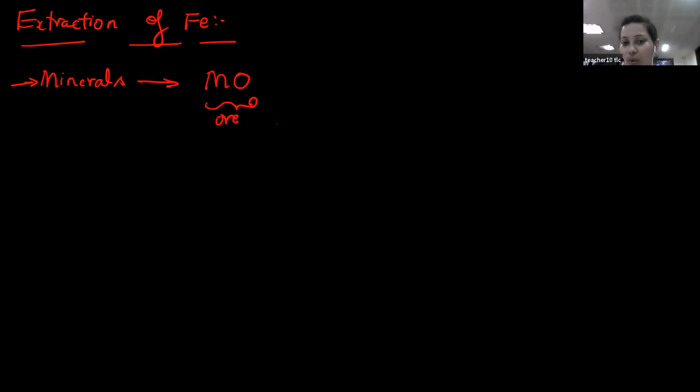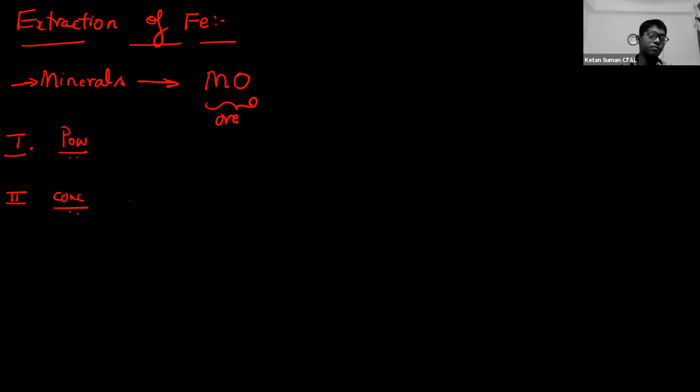So select the ore and apply the metallurgical process to it. What you have to do? First one is crush it. Prepare a powder of this ore. Then the second process, go for concentration technique. Students, which technique can be used for the concentration of this metal oxide or ore?